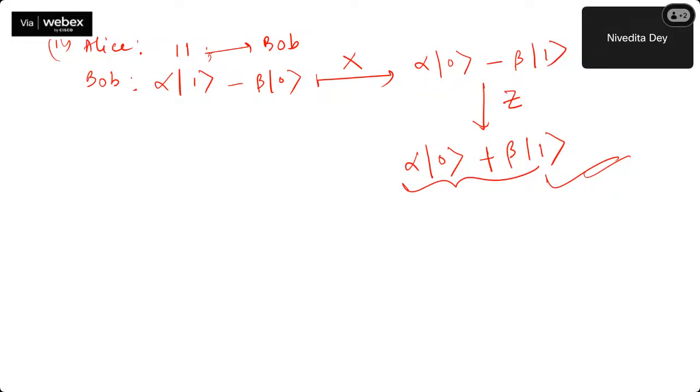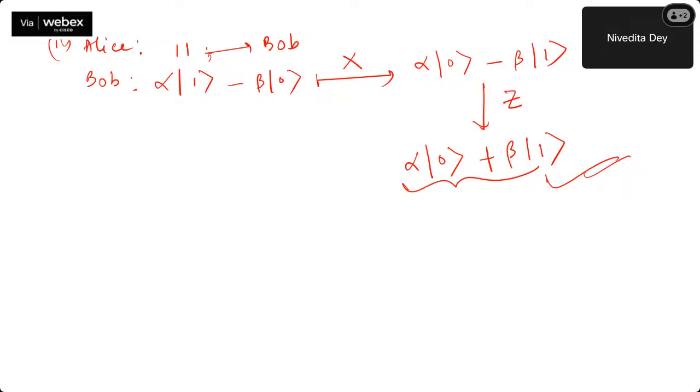So at the end, what we have achieved is Alice and Bob both have started with a state alpha 0 and beta 1. And ultimately, Bob is able, through some quantum operations and with the help of a classical channel, to get that state fully at his end, and that has not been sent.